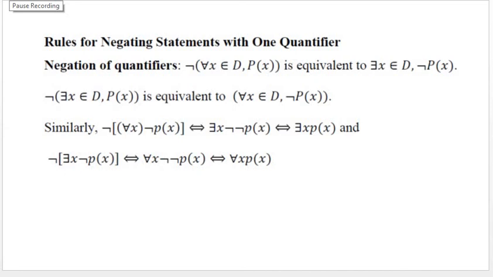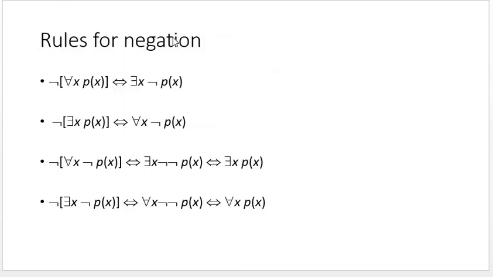Consider negation of statements written in terms of quantifiers. What is negation of for all x P of x? That is equivalent to there exists x negation of P of x. Negation of there exists x P of x is equivalent to for all x negation of P of x. And negation of for all x negation of P of x is there exists x P of x. Negation of there exists x negation P of x is for all x P of x. So these are known as rules of negation.